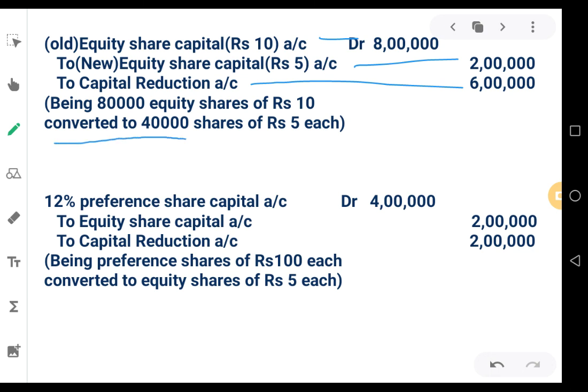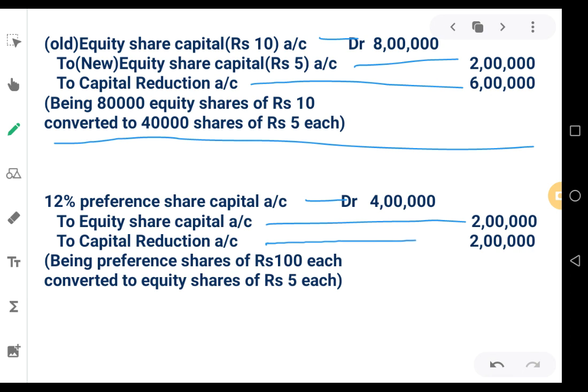Being 80,000 equity shares of rupees 10 each converted to 40,000 shares of rupees 5 each. Second journal entry for conversion of preference share capital. 12% preference share capital account debit 4 lakhs to equity share capital account 2 lakhs, because preference share capital is cancelled and we are giving equity shares to them. The balance sacrificed by preference shareholders, 2 lakhs, will be taken to capital reduction account.